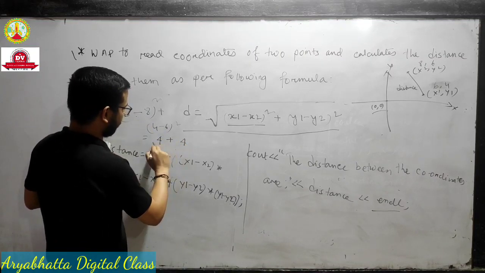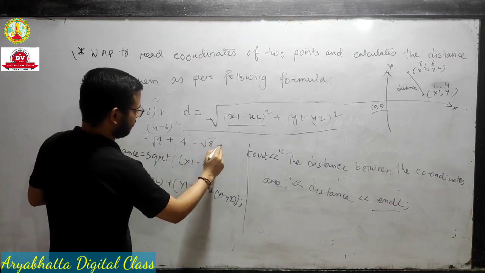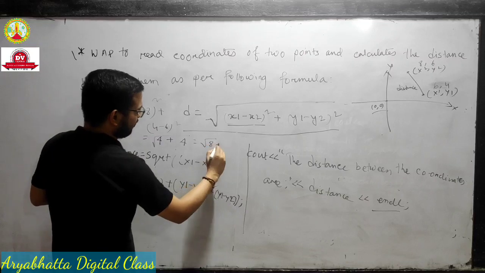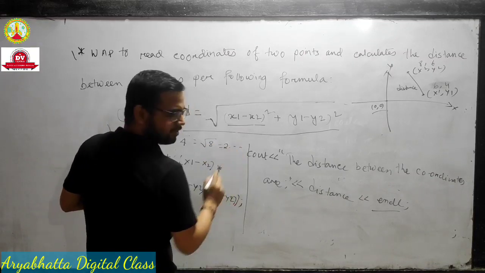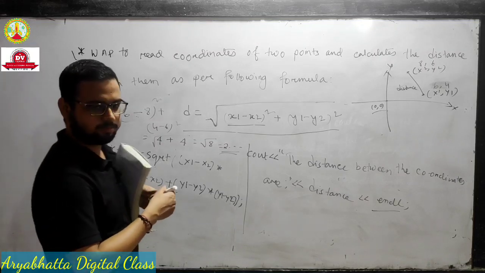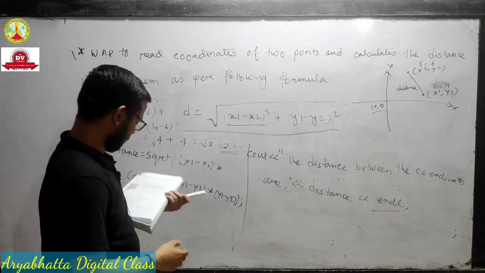Minus 2 whole square is 4. 4 plus 4, square root 8. This is the formula. This is coming as 2 point something in double. That's why we take the double data type in variable declaration.